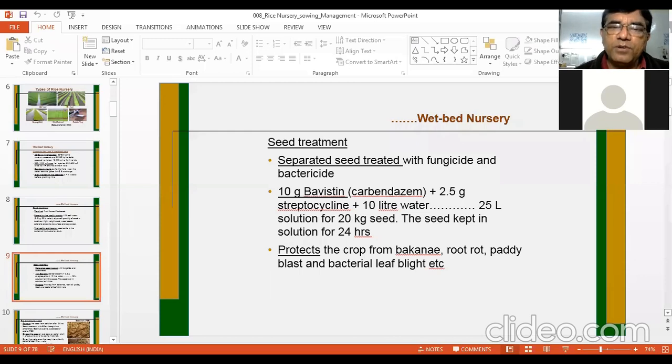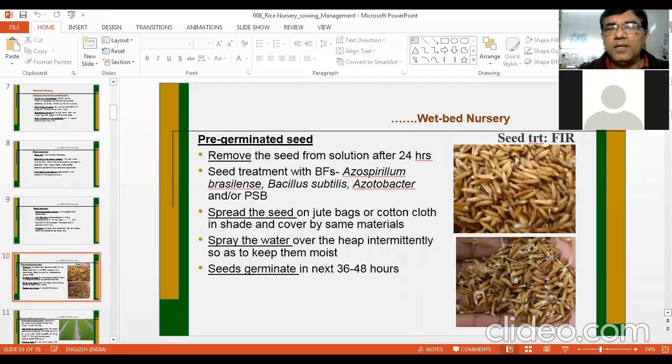So what happens after 24 hours, you will remove the seed and then spread a jute bag or some cotton cloth in the shade. In that shaded area, you put the seed and cover it again by the jute bag or cover it by cloth, and then sprinkle the water here and there so that sufficient moisture is maintained in the seed. And it should be kept for 24 to 36 hours, and then the seed germination will start. So you can see, remove the seed from solution after 24 hours.